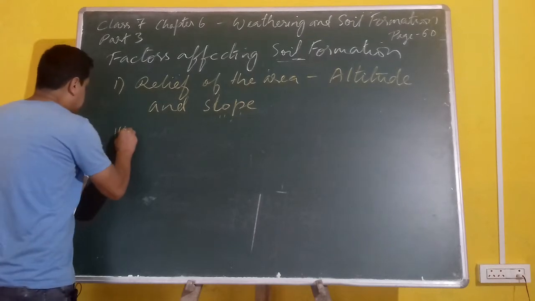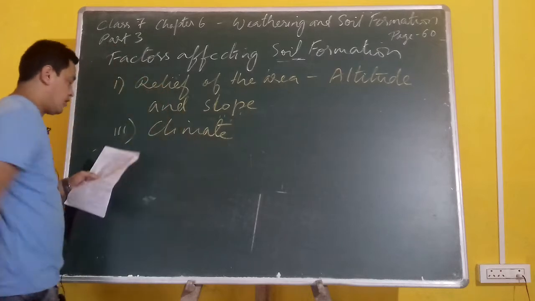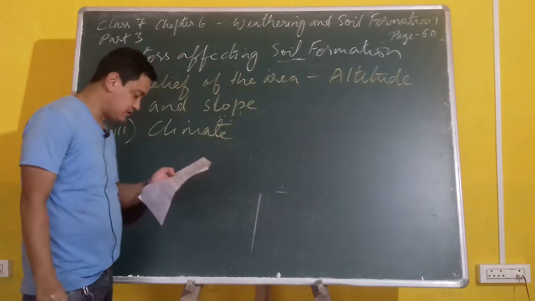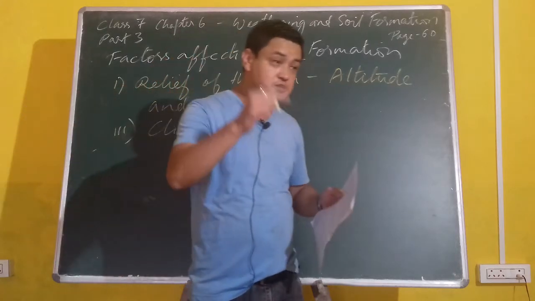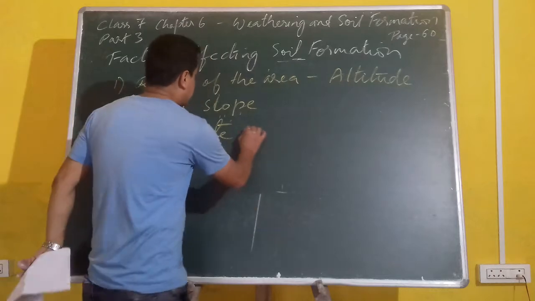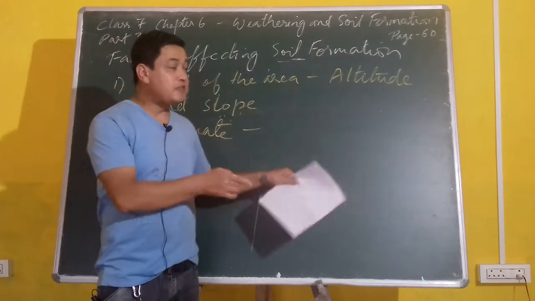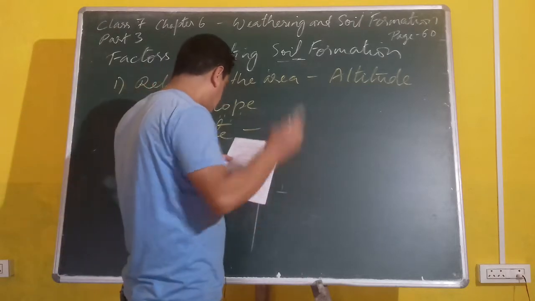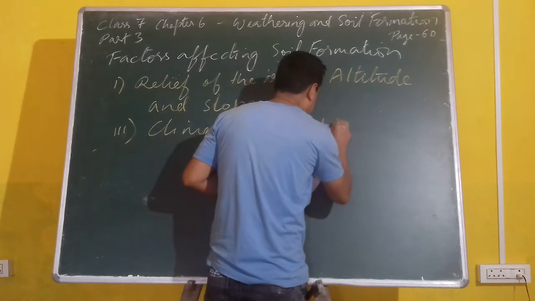The third one is called climate. We have studied climate. Climate means weather condition prevailing for a long period of time, say 35 years. The kind of climate determines the nature of weathering process. So climate also plays a vital role in making the soil. Whenever I am talking about climate, the first thing you have to understand is temperature.